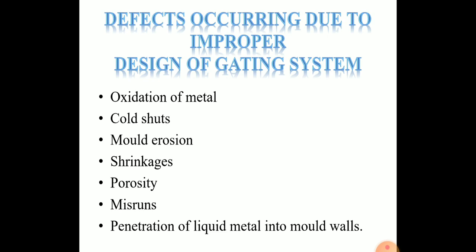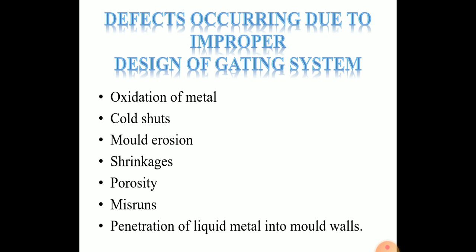Then mold erosion. This defect occurs due to erosion of sand from the mold or core surface by the molten metal. Causes are low strength of mold and core, lack of binder in the facing and core sand, faulty gating. Remedies are proper clamping, modify design, provide a harder ramming.